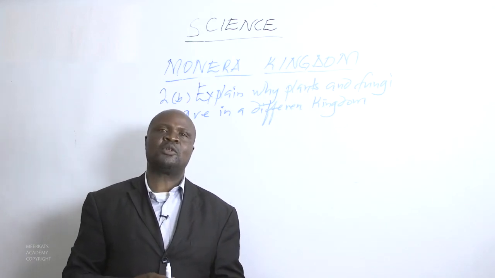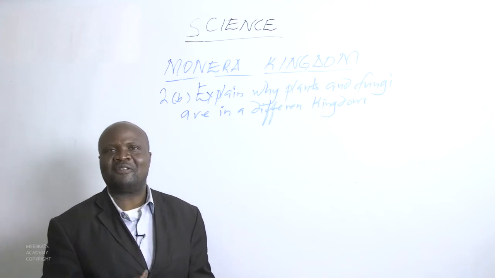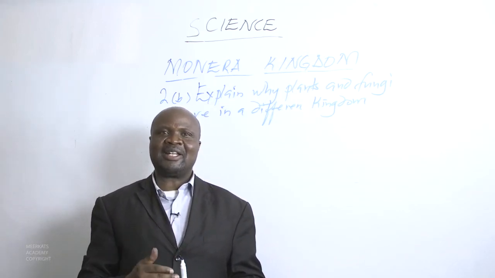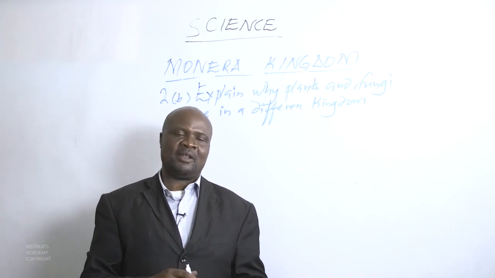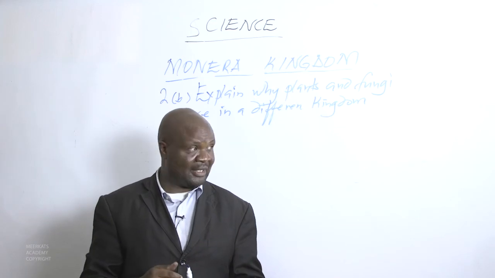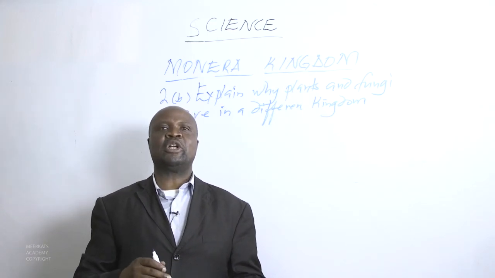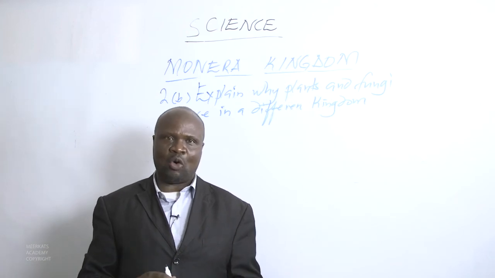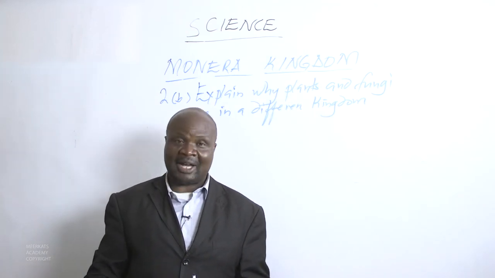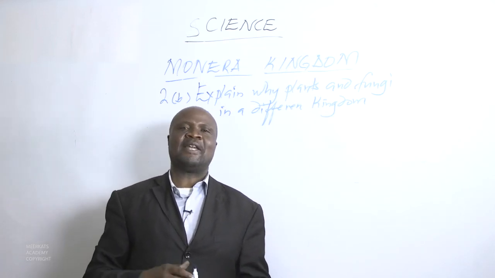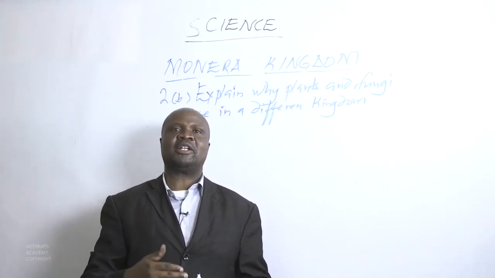But when we go to fungi, we are told they lack that green coloring matter. Therefore, they cannot trap the light from the sun and convert it into energy to manufacture their own food. That is the major difference. Fungi are decomposers.